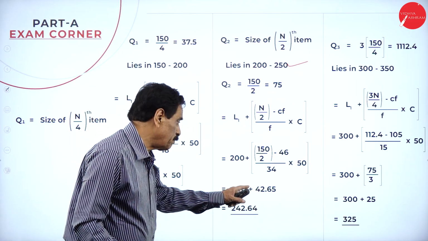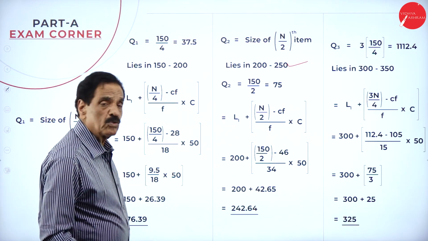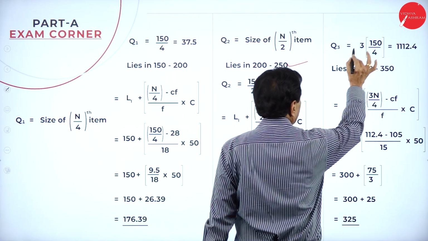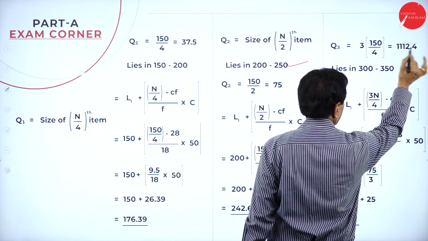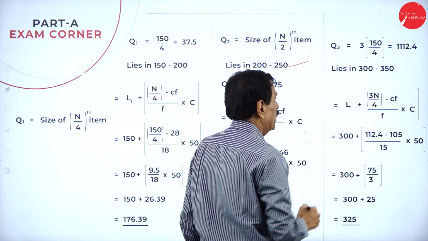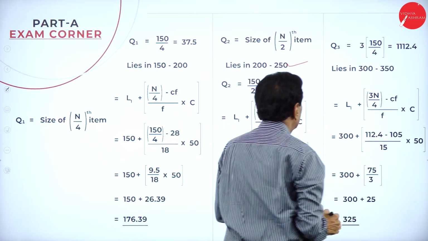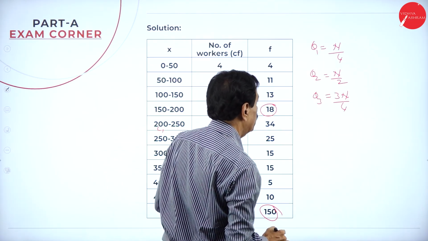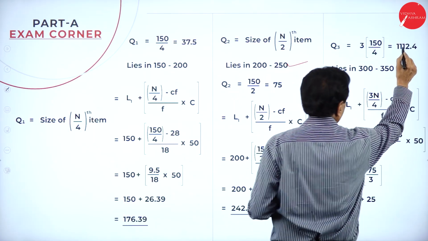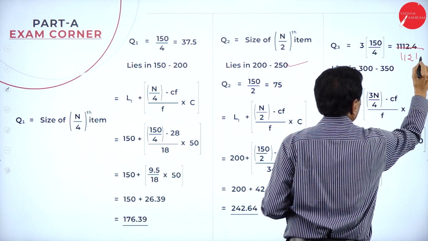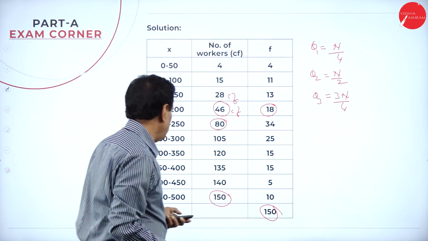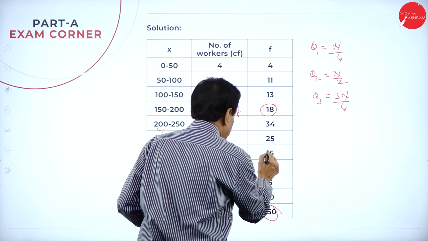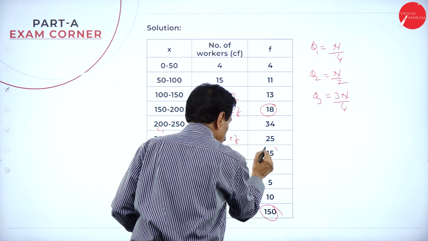Here the number is 200 plus 42.65, 242.65. Come back, Q3 is equal to 3 into N by 4. 150 by 4 will come 112.4. Here, where will it lie? 300 to 350. It will lie between 300 and 350. It will come here. This is your CF behind, and this is your frequency.